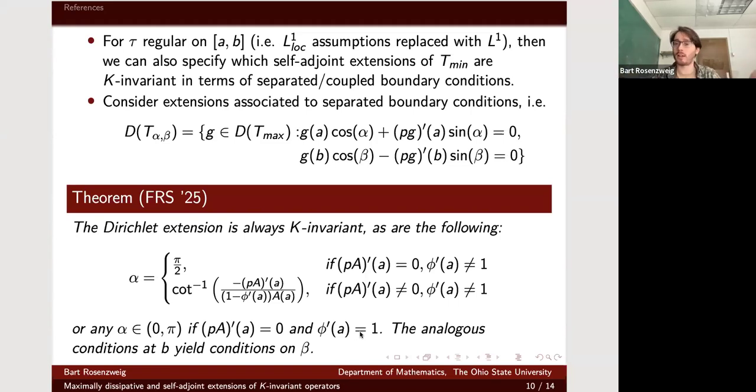Again, this falls out of the calculation, but it's very interesting that there seems to be an either-or. Either it's Dirichlet plus another one, which, if it turns out that's the only one from our abstract theorem, has to be the Krein-von Neumann extension, or it's a whole zoo, some infinite family of them. Here I have the condition on this boundary condition at A, but it's basically the same at B.